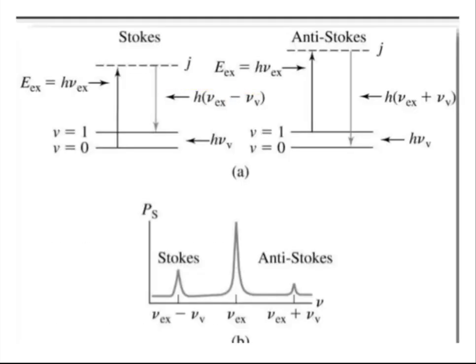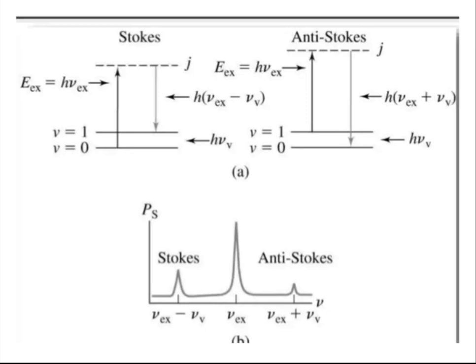When our molecule is initially in the ground state and we provide radiation, this external energy-containing radiation is bombarded on the ground state, and the ground state molecule absorbs that energy and goes to the excited state. The excited state is a higher energy state and the ground state is of lower energy.